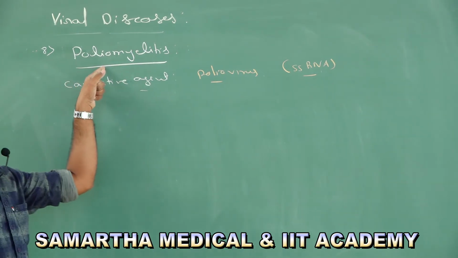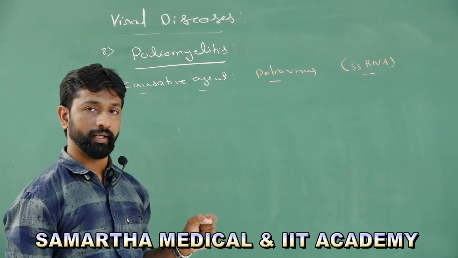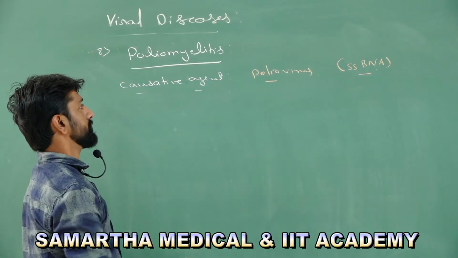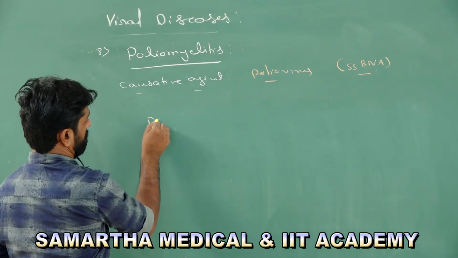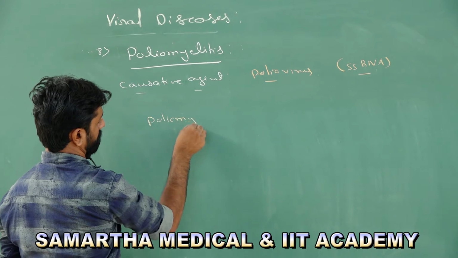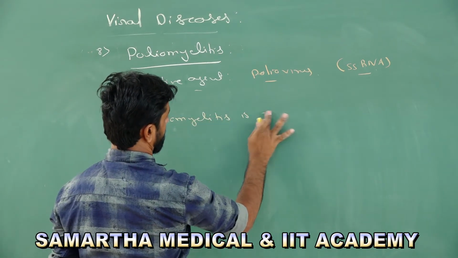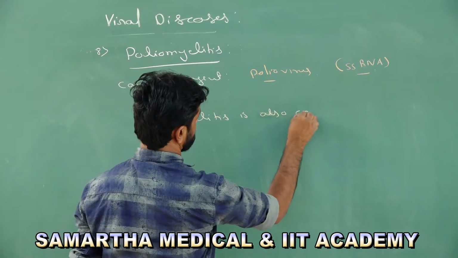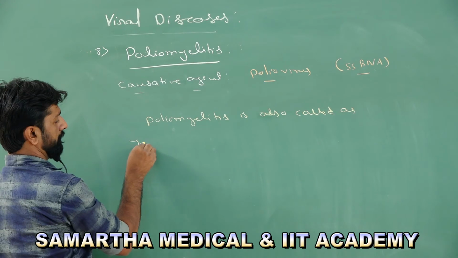Poliomyelitis usually attacks infants, so this disease is also called infantile paralysis.